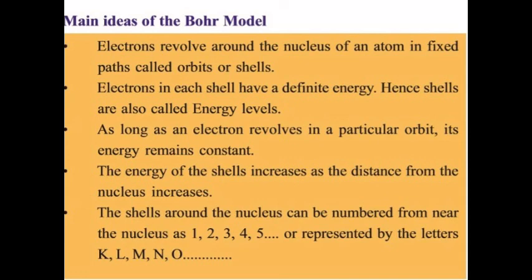The next point is that the shells around the nucleus can be numbered from near to the nucleus as 1, 2, 3, 4, 5, etc., or represented by the letters K, L, M, N, O. The first shell is the K shell, the second shell is the L shell, the third shell is the M shell, the fourth shell is the N shell, and the fifth shell is the O shell, like this. Each shell has a number and a name. These are the main ideas of the Bohr model.